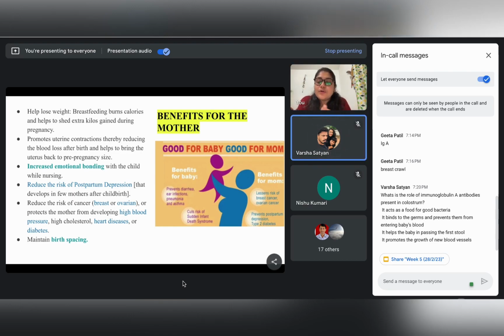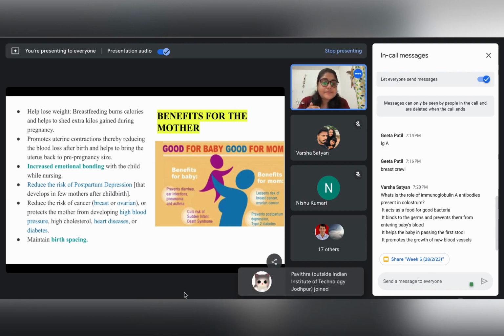So, next we would move on to the benefits of breastfeeding for the mother. After seeing the benefits of breastfeeding for the child, we equally need to be very much informed as to what breastfeeding can do to the mother. First, it helps to lose weight. Breastfeeding burns calories and helps to shed extra kilos gained during pregnancy. But apart from that, the more significant points are it promotes uterine contractions, thereby reducing the blood loss after birth, and it also helps to bring the uterus back to the pre-pregnancy size.